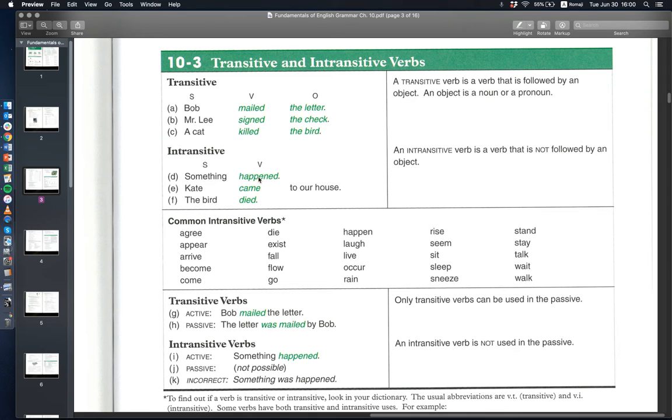Something happened. There's no object. Or E, Kate came, preposition, to our house. F, the bird died. Here, there is no object. So we cannot make a passive sentence because this verb has no object. So we can't say something was happened. It's not correct grammar. We can't say our house was come to by Kate. That's not correct. And we can't say the bird was died. That is also incorrect.